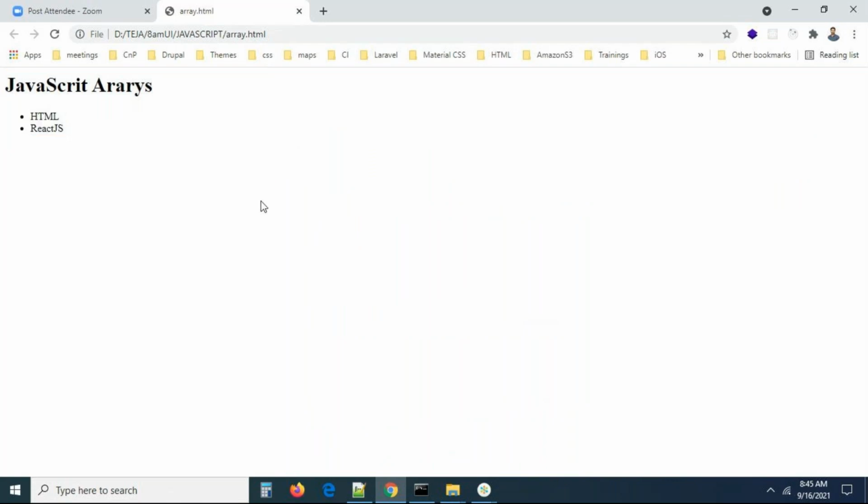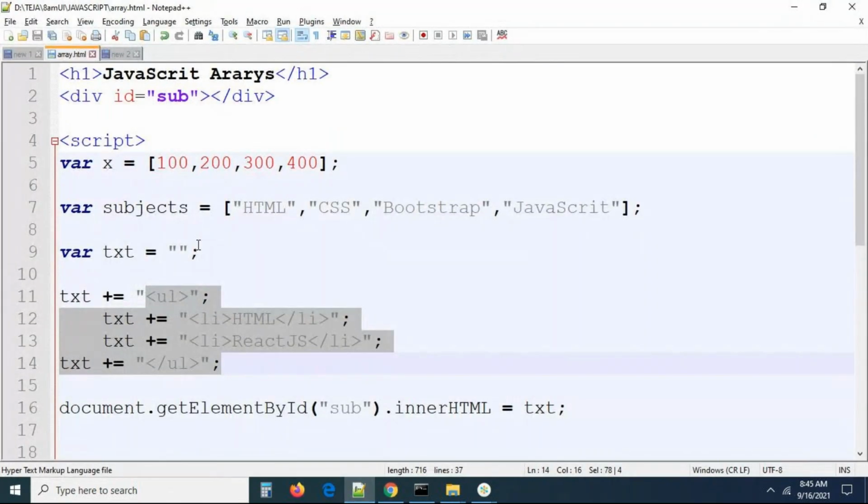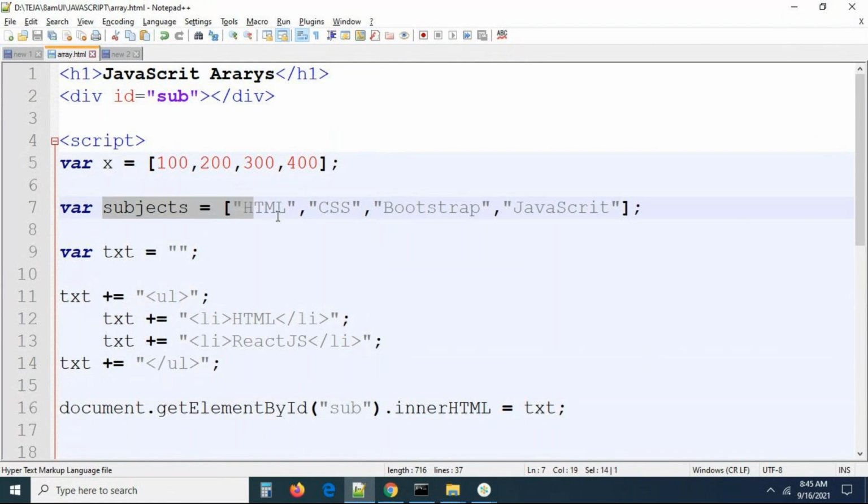So the data was in JavaScript. Actually, this is in JavaScript. This may come from the server tomorrow, but we are getting the data and we are binding it. But right now we are taking everything as static only. It is not dynamic data. Tomorrow this data may come from the server dynamically. At that point of time, this array may contain 5 records or 10 records or 20 records or 30 records. We don't know how many records we may have at this point of time.